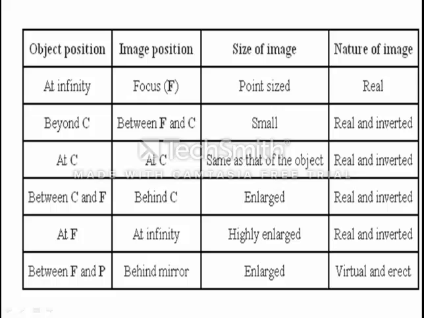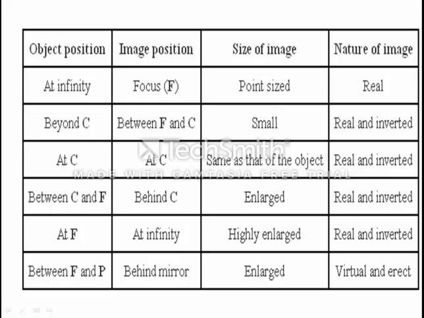Concave mirror is also known as converging mirror, and whether it is a converging mirror or a converging lens, in that case the image will generally be real. What is the meaning of converging?